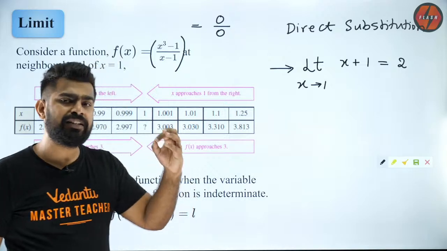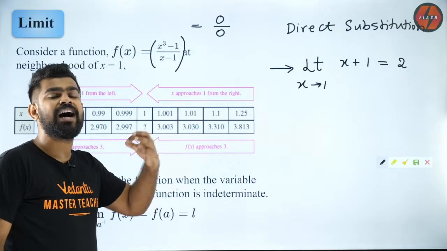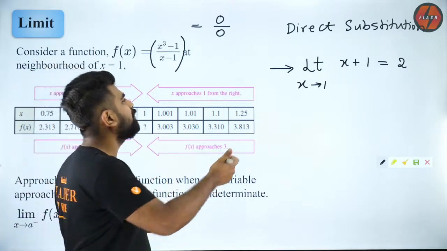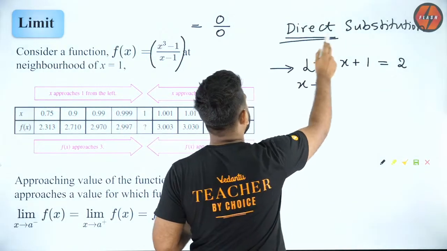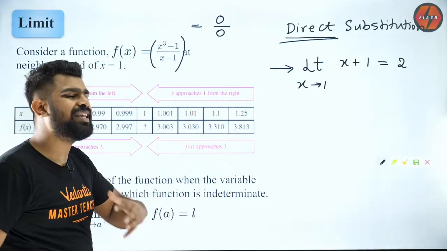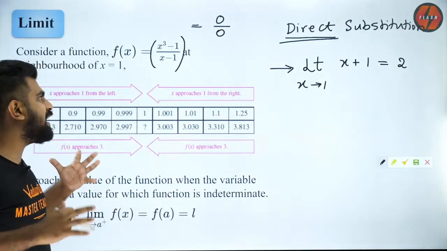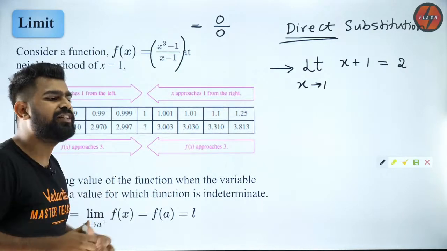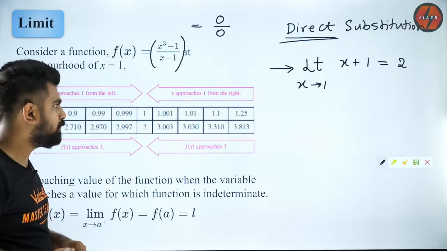So when you have an indeterminate form, you need to look for other ways of solving apart from direct substitution. You cannot use direct substitution. So what are the other ways in which we can solve? That is what I'm going to teach you. That is what this whole chapter is about.